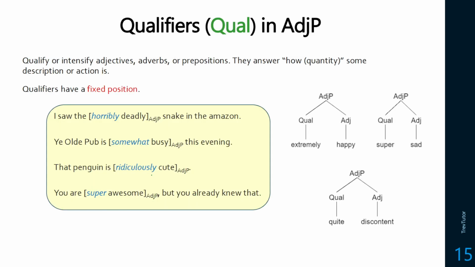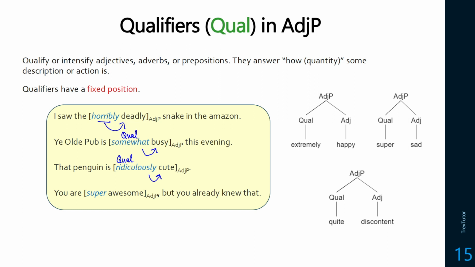Well, that's because we have a new word category that we can have in our adjective phrase, and these are called qualifiers. These are in a fixed position, and they ask about the quantity of some adjective or adverb. So, for example, I saw the horribly deadly snake in the Amazon. Deadly is the adjective there, and horribly is telling you how deadly it is. Or the old pub is somewhat busy. Busy is the adjective, and somewhat is describing how busy it is. That penguin is ridiculously cute. Cute is the adjective, ridiculously is the qualifier that is telling you how cute it is.